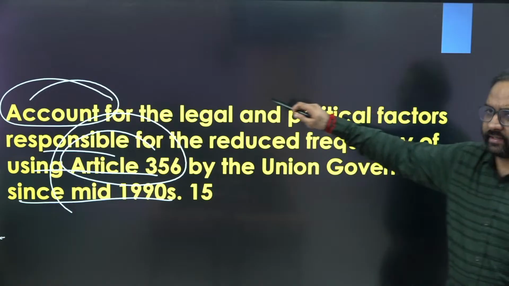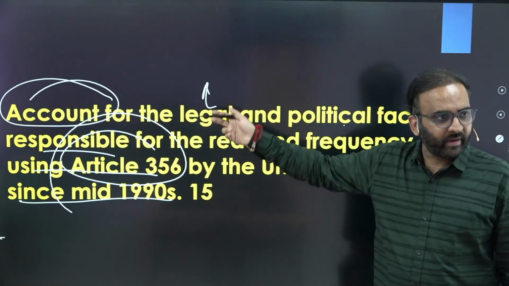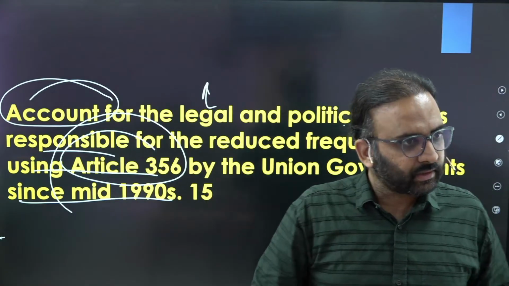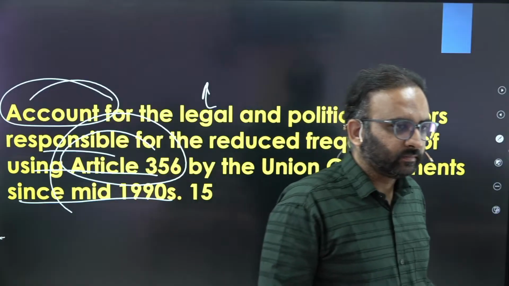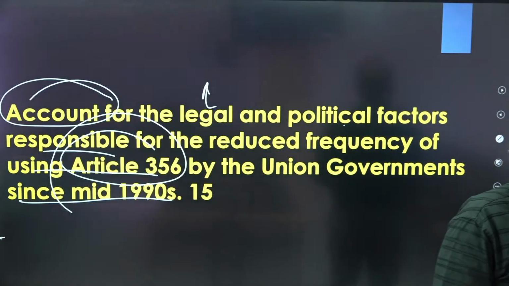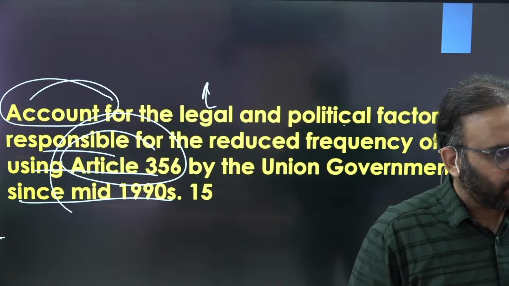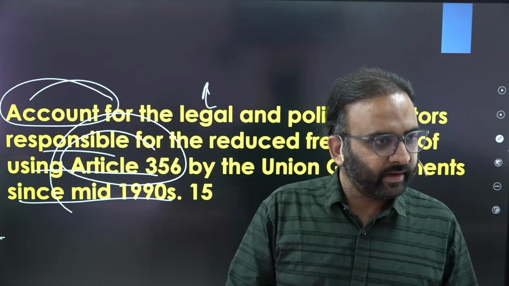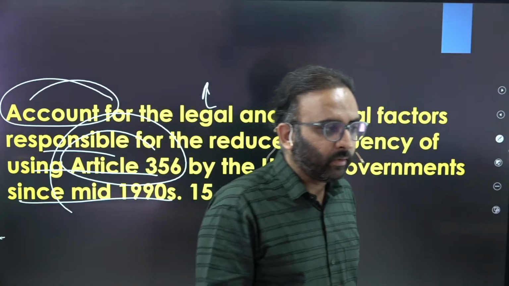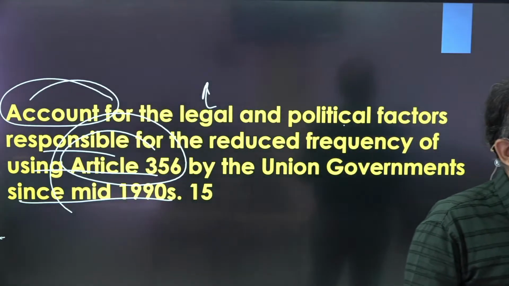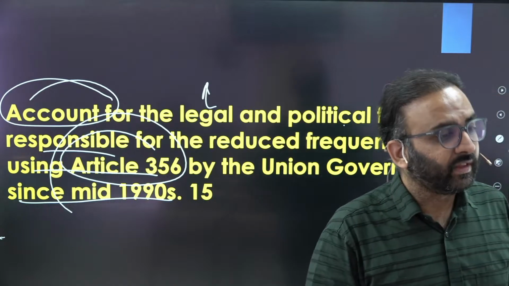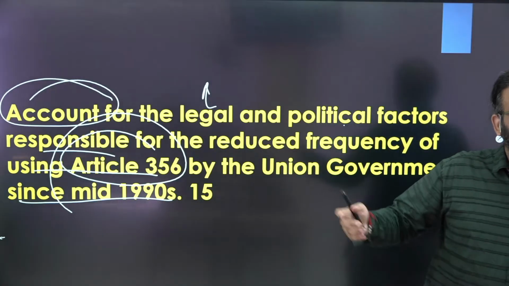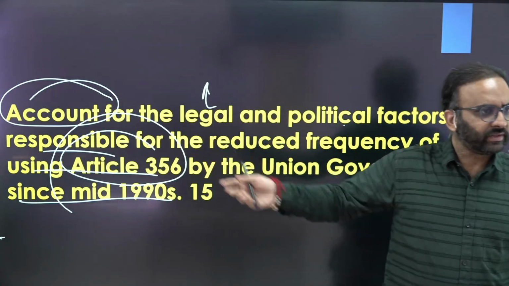Then mention legal factors. First is the SR Bommai case, where Supreme Court says judicial review can happen, floor test should be conducted, right, to determine whether the party in power lost the majority or not, right? And this should not be exercised in a malafide manner, and Supreme Court has the power to restore the state legislative assembly or state executive if they are dismissed wrongfully, right? And you have to give examples also, for example, Arunachal or Uttarakhand recently and so on.